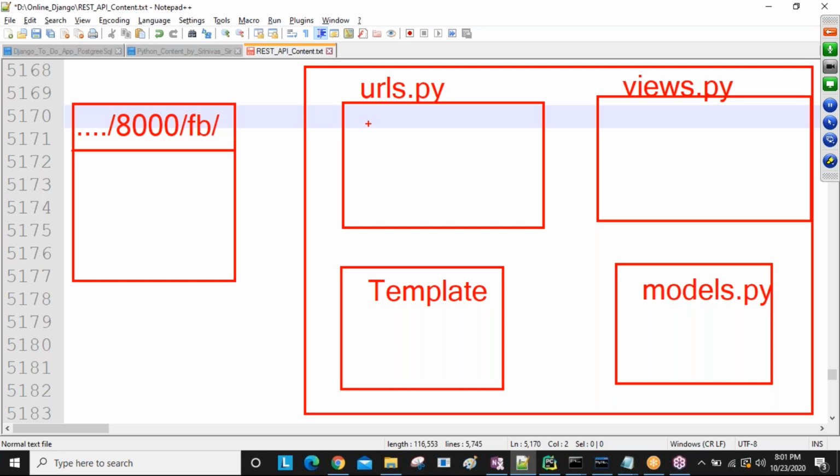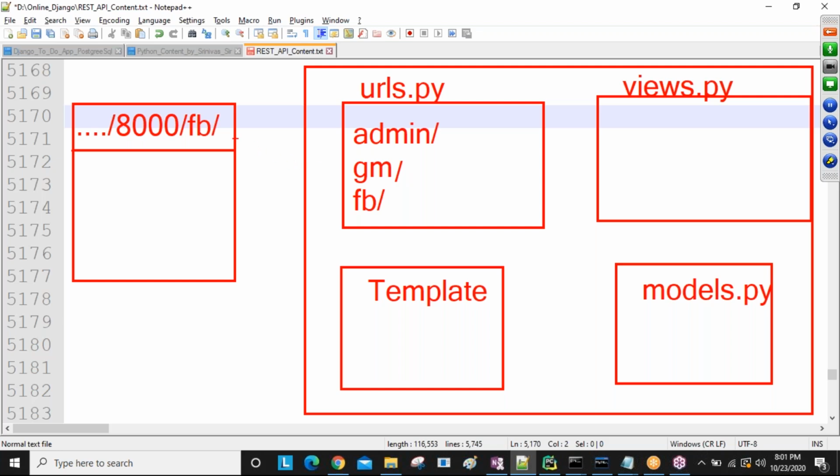Now first I will draw all the files which are available. By default one admin URL is there, predefined already. Now I'm going to take one Gmail URL, Gmail related, and one Facebook URL, Facebook related. So three URLs are available inside my urls.py. Assumption: admin URL is there by default, and the Gmail URL and Facebook URL I created. Understand, fine?